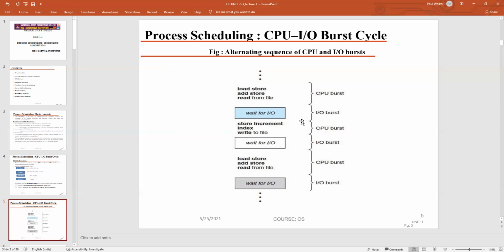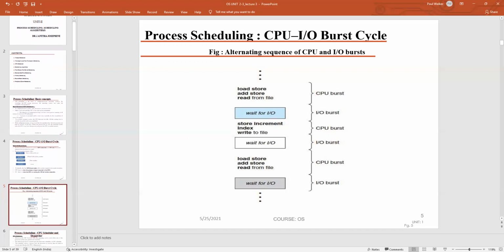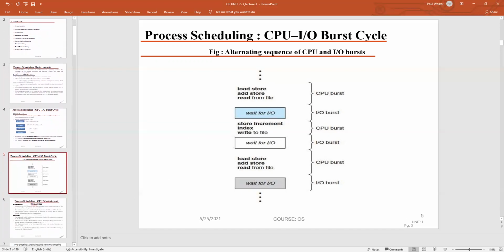Here the value of the index may be incremented and the content is written into the file. It will wait again for the input output condition. Finally, the file has been loaded and added in the register, and it can be read from the file. This is how a process waits in two states, that is the CPU cycle state and the input and output buffer state.